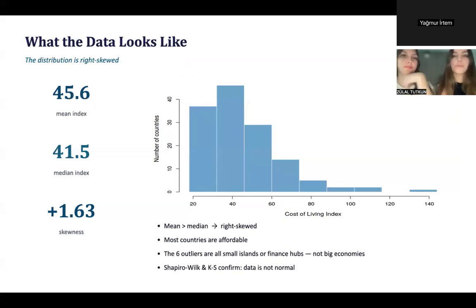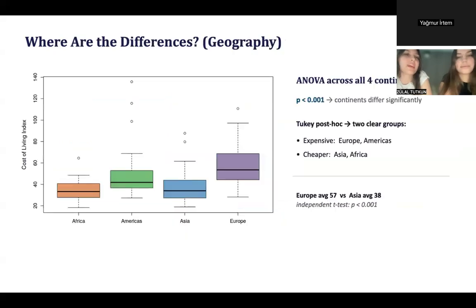First, we looked at the shape of the data, which tells us a lot actually. The mean is 45.6, but the median is lower at 41.5. Since the mean is higher than the median, this tells us the distribution is right-skewed. We confirmed this with a test, and its result was plus 1.63. So most countries are affordable, while a few wealthy ones pull the average up. The Shapiro-Wilk and Kolmogorov-Smirnov tests confirm that the data is not normal too. Thank you. And now, what are the differences?